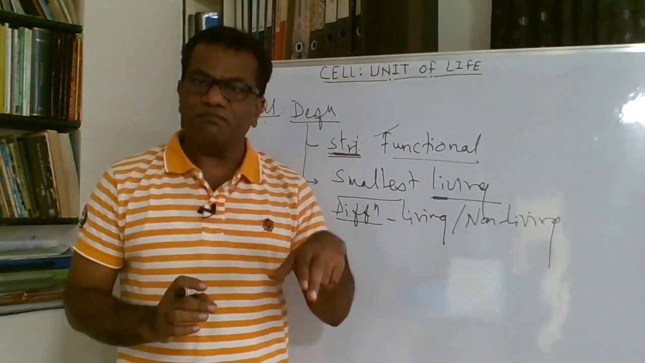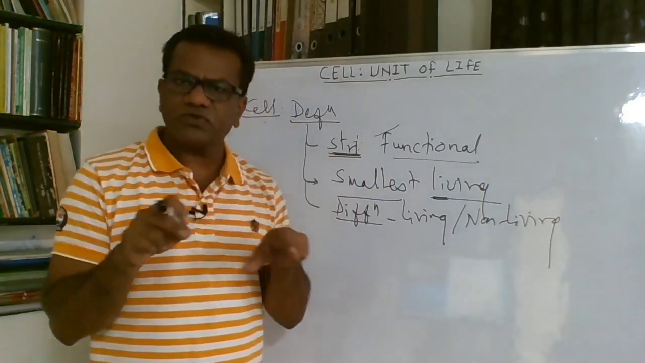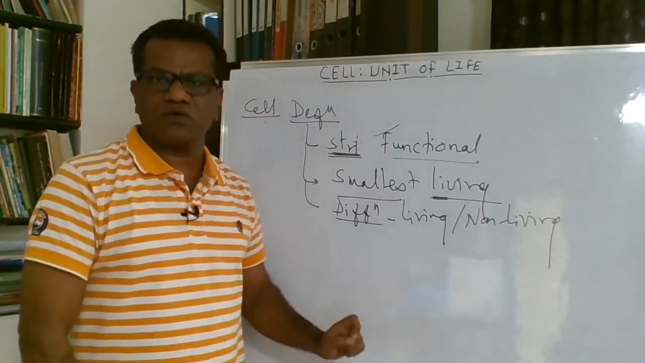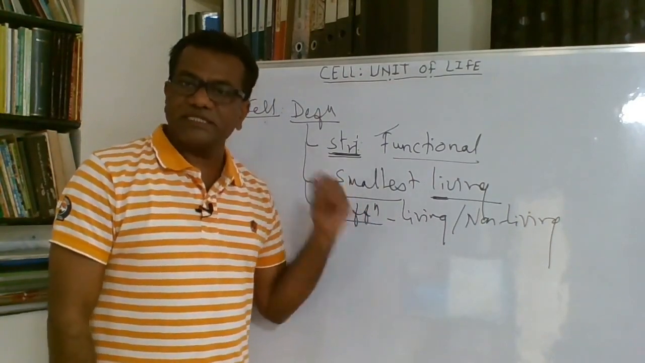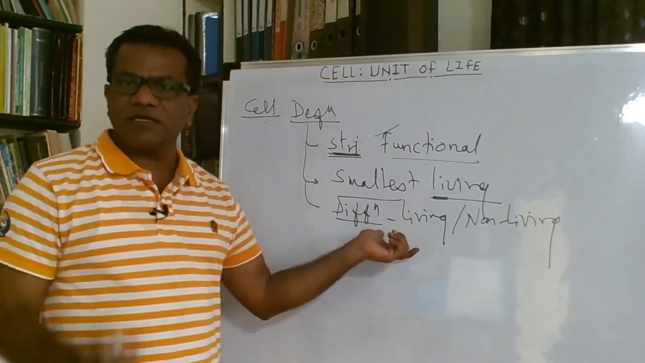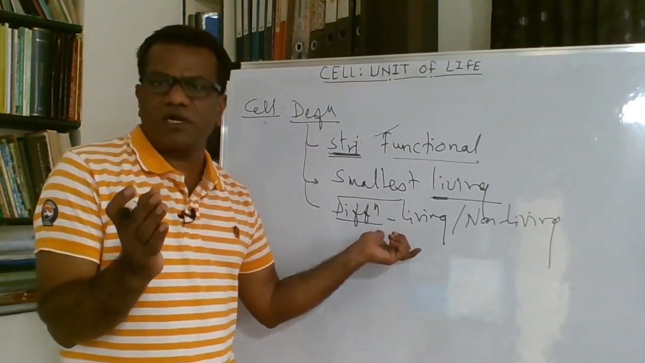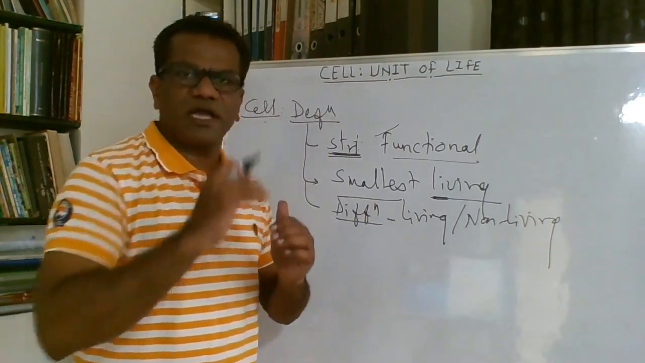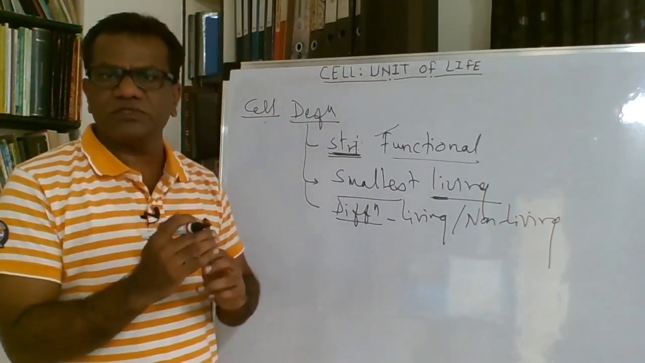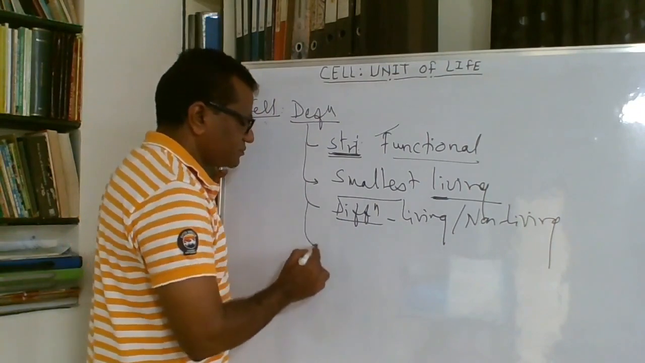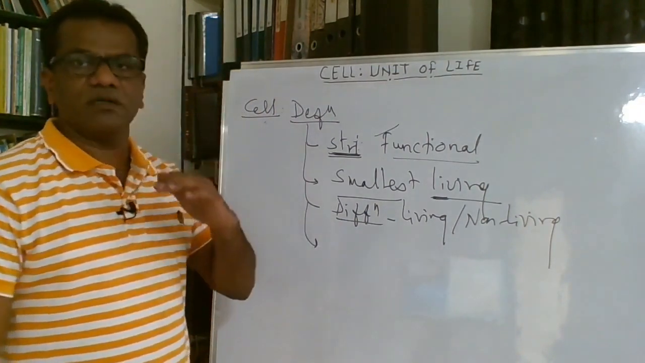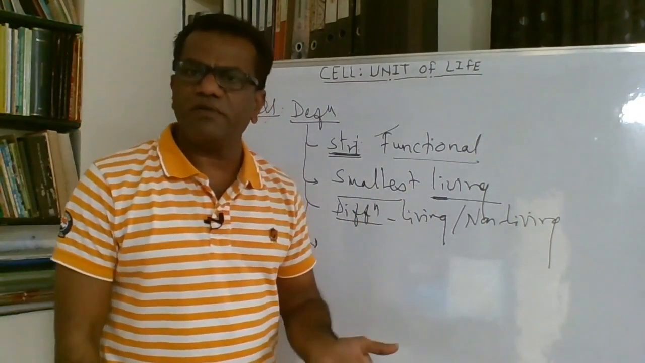To become a living unit, it has to be organized in a particular form, and that form is the cell. That's why it is said that the cell is the difference between living and non-living. It is a higher organization of the molecules so that it becomes living. So the cell forms the difference between living and non-living.